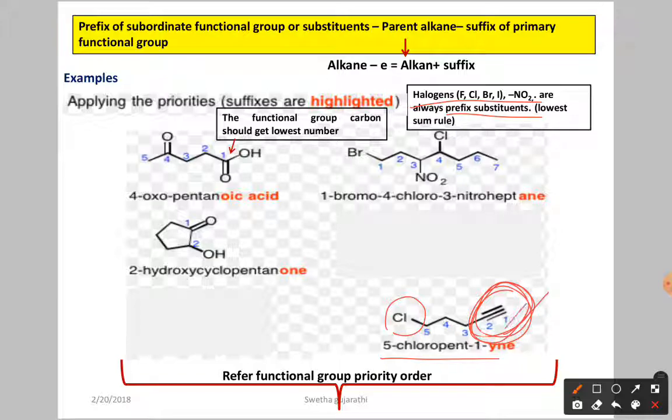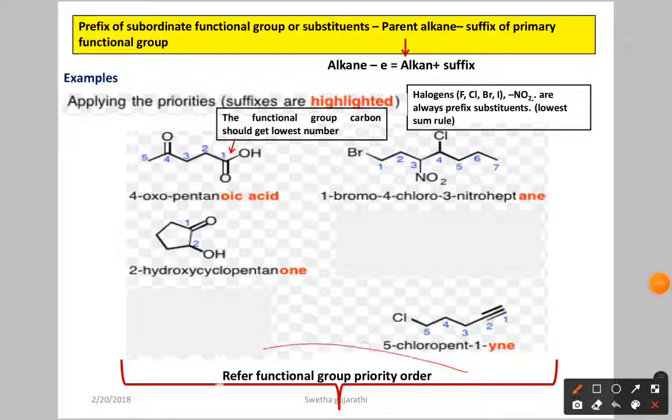So this is the first carbon, second, third, fourth, fifth, over. Now how many carbon atoms are there? 5. So pent; first carbon we have the triple bond, so pent-1-yne. What is the suffix for the triple bond? It is yne. Now what substituent do we have? At the fifth position we have the chloro, so 5-chloropent-1-yne.